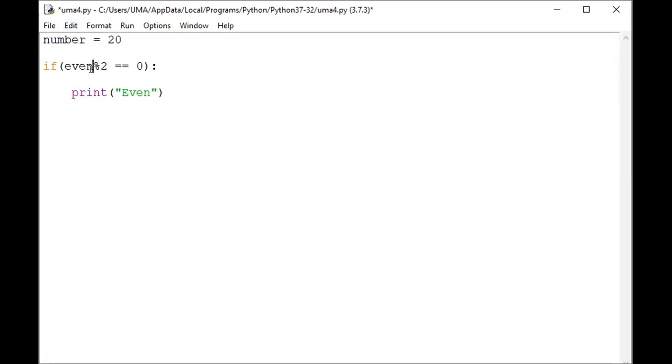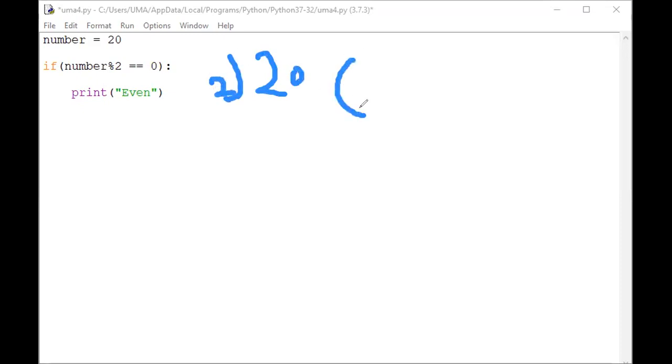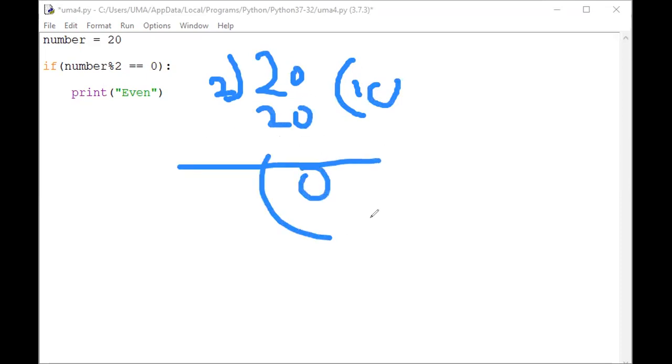You take the number percentage 2. That means the number modulus 2 equal to 0. Equal to 0 means it is even. For example, let us assume 20 is the number. 20 modulus of 2, what is the remainder value? 2 tens are 20, the remainder is 0. The remainder 0 indicates the equal to 0 condition, then even number. The 20 is an even number.